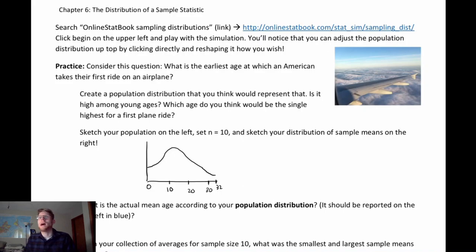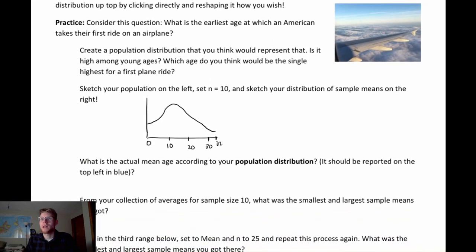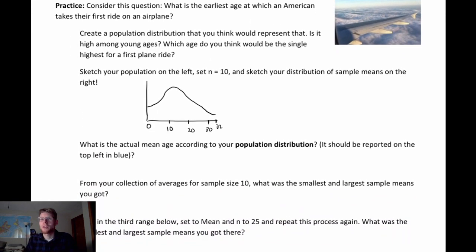So we created our population that we think represents the population. We sketched our population on the left. Now we're going to sketch what we think the distribution is going to look like on the right. I'd encourage you to think about that on the right first, and then I want you to open the sim up with me. Actually, let me think about this. I'm not doing this in class. It's a little bit weird because I actually have to open this up too. How about this? Pause on the question. We're just going to discover it together on the sim.